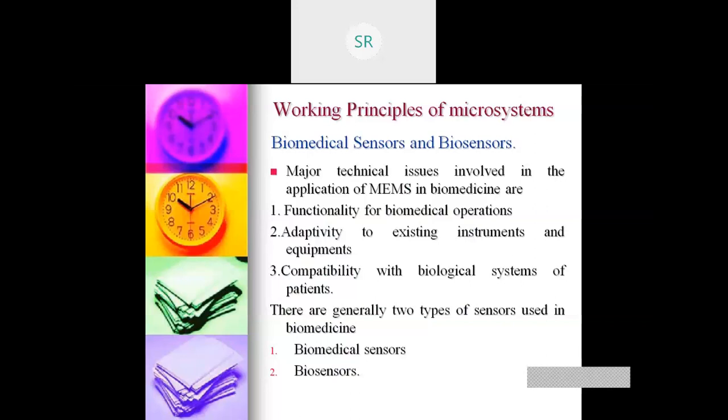Next are biomedical sensors and biosensors. Many predict that the biomedical industry will be the next major user of microsystems after the automotive industry. The latest term is BioMEMS. It can be a biomedical sensor or a biosensor; in general, it is called BioMEMS.